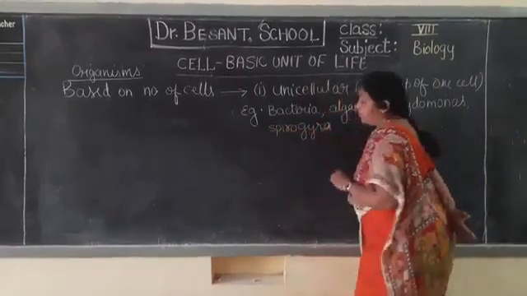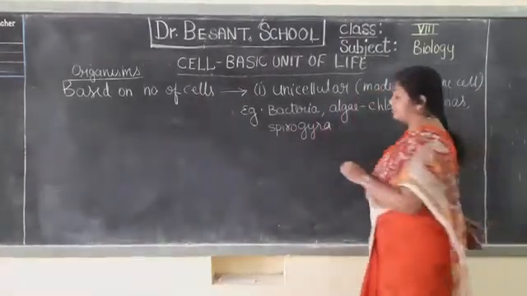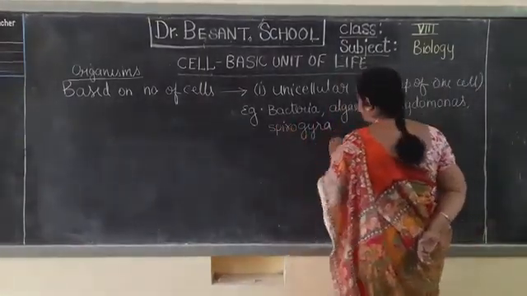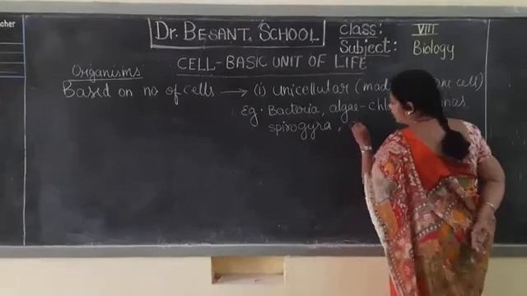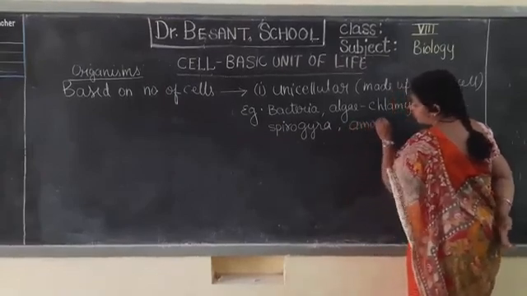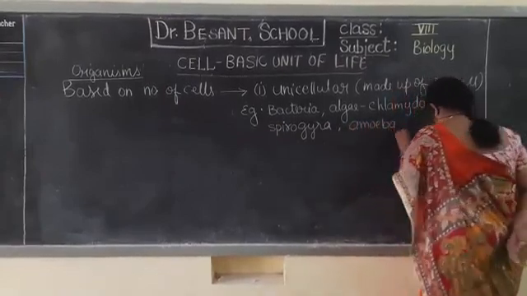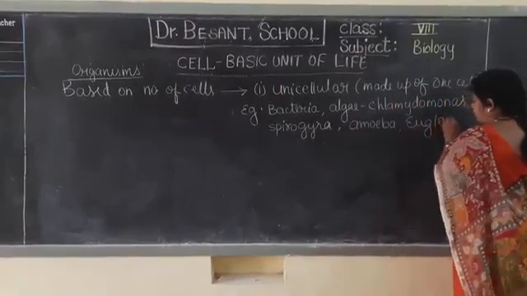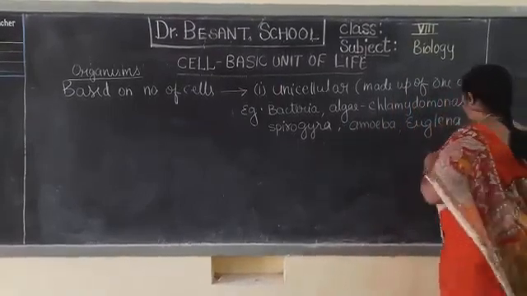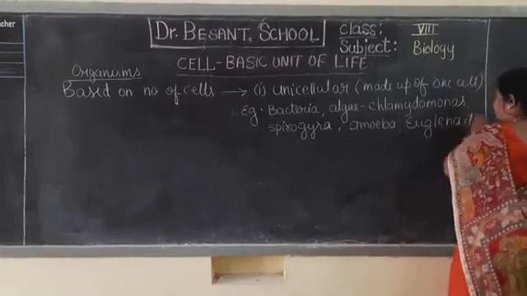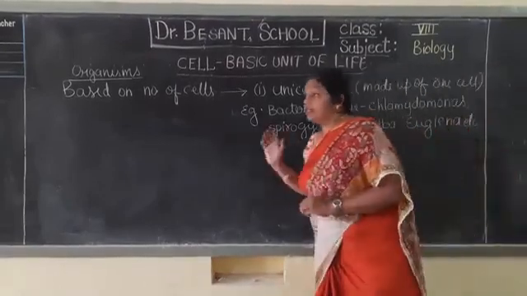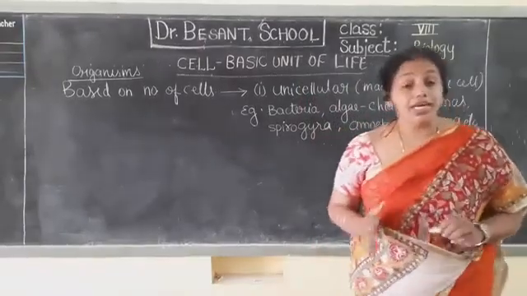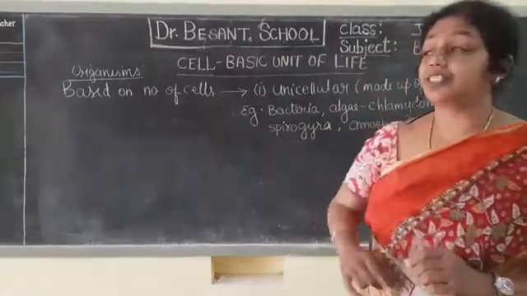Again, in the third chapter, we are going to study in detail about these. If you consider animals, that is amoeba, Euglena, etc. These are the plants or animals, the organisms which are made up of a single cell.